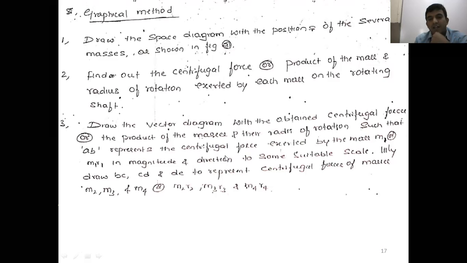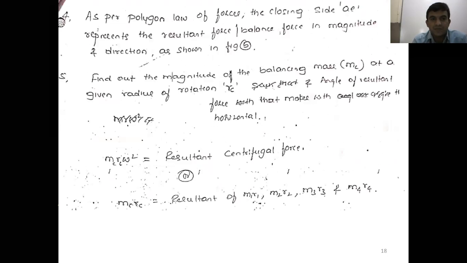The length of the line shows the magnitude of m into r, and the arrow mark shows the direction of the centrifugal force produced by the masses. If the force polygon is closed, there is no resultant force, I mean there is no resultant couple. Sorry, no counter mass is required. If the force polygon is not closed, whatever the gap is, join the initial point to the final point. The length of that line shows the counter mass quantity, the mc rc value, the resultant centrifugal force. Then for a given value of rc, you calculate the mc value.